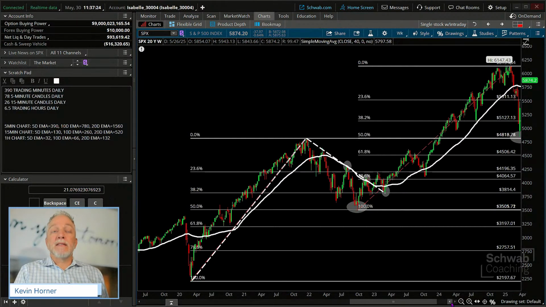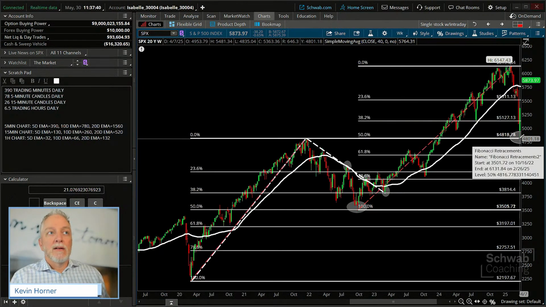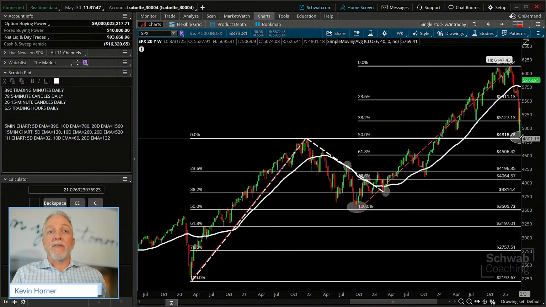And if it didn't bounce and carry us where it has now to 5,900, almost 6,000, well, then that trader sure should have been willing to move on any move below 4,800, right? If we're willing to buy on a 50% pullback and check in, then we've got to be willing to move on when we know we're wrong. We're going to know we're wrong by the move to a new short-term low. So under 4,800, whoever bought it down here at the 50% retracement probably needed to sell some if it happened. Now, of course, in this case, it has not as of yet done that.